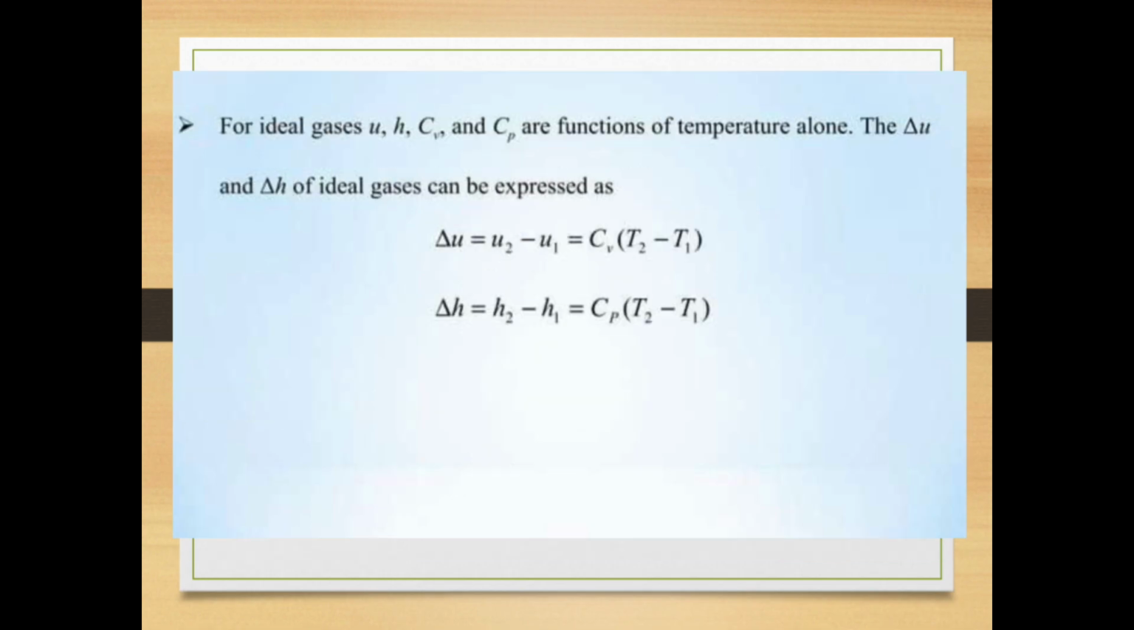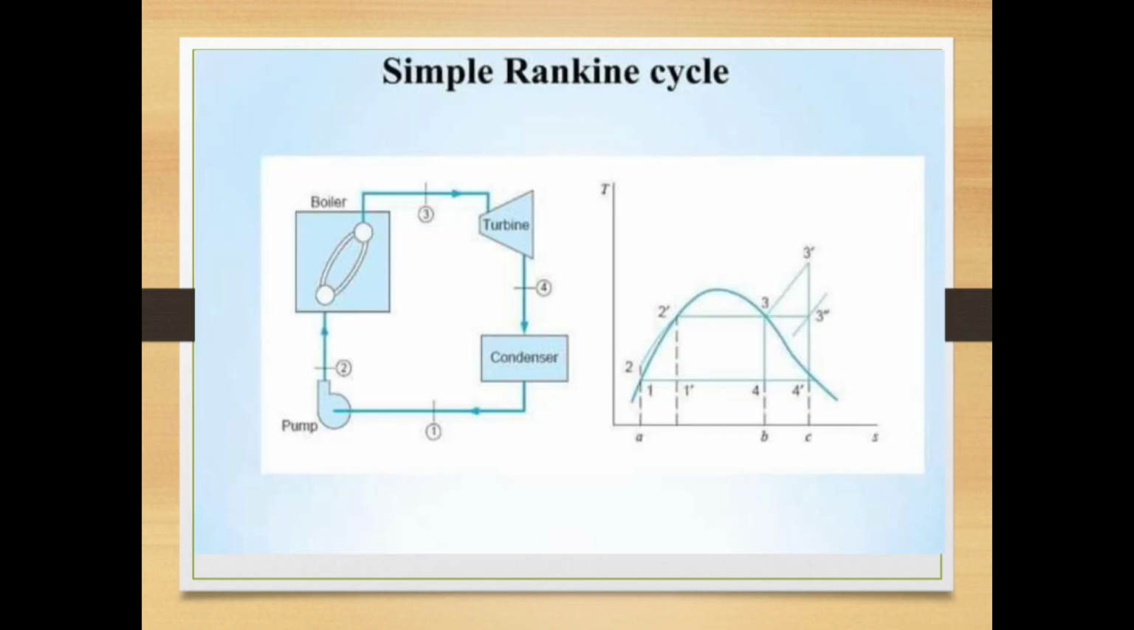For ideal gases, internal energy, enthalpy, and specific heats are functions of temperature alone. The delta U and delta H of ideal gases can be expressed as delta U equal to U2 minus U1, that is Cv into T2 minus T1. Delta H equal to H2 minus H1, that is Cp into T2 minus T1.